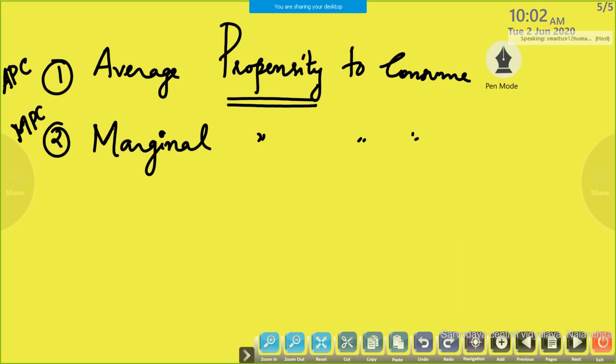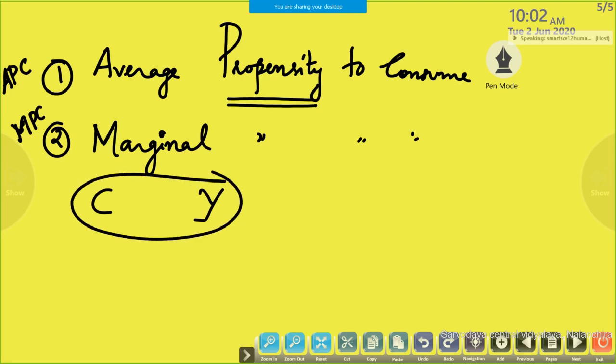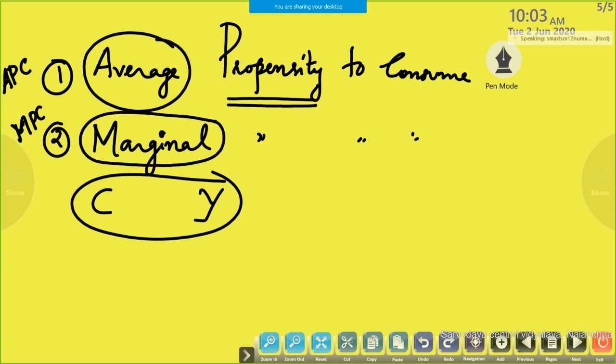Both these concepts indicate consumption and income. Okay, we need these two terms again. Again I am saying consumption depends upon the level of income. So both indicate consumption and income, but one difference is, in average we are considering total consumption and total income, and in marginal, you know what is the meaning of marginal? Additional. Last year we studied this. Marginal shows additional. So in marginal, additional consumption and additional income. Okay.